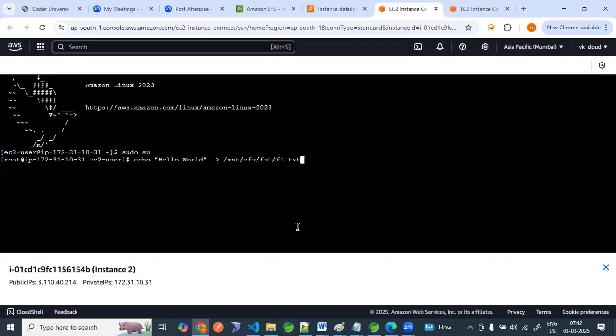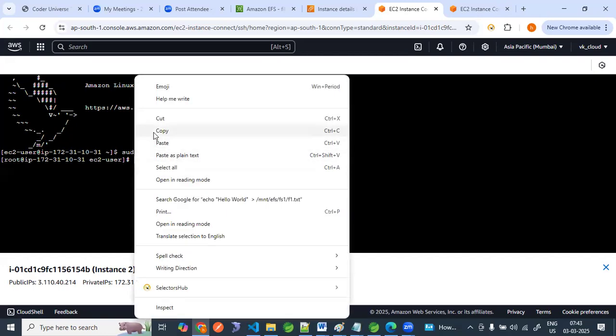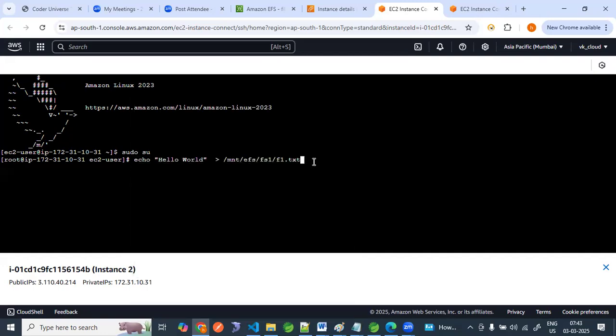f1.txt. What is this statement doing? This statement is adding this hello world. Which path? This is the path. Inside this path, it will create one file also. Okay, there is no such file, but now we will see how. Let me copy this command. Okay, now enter.